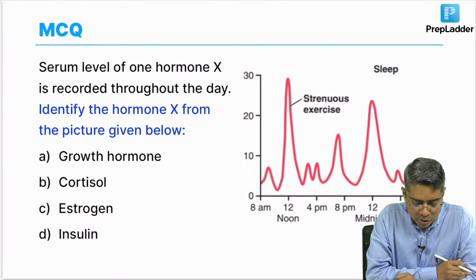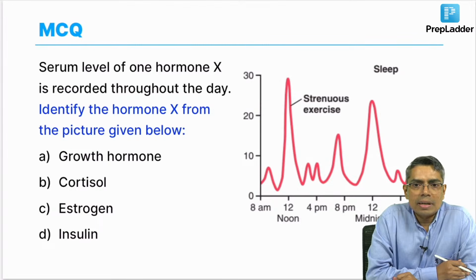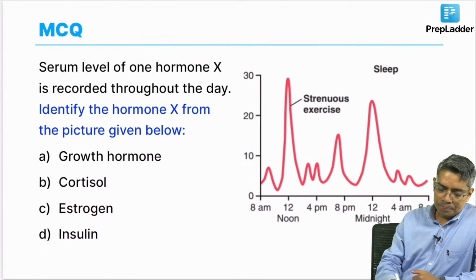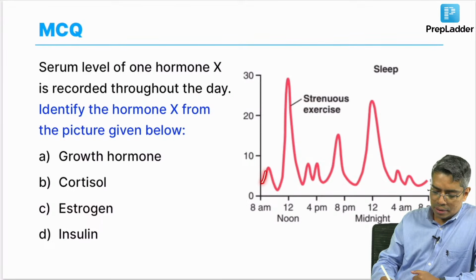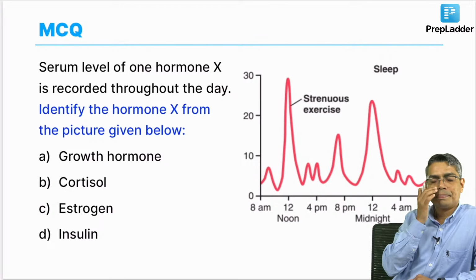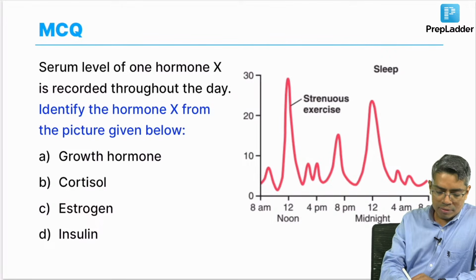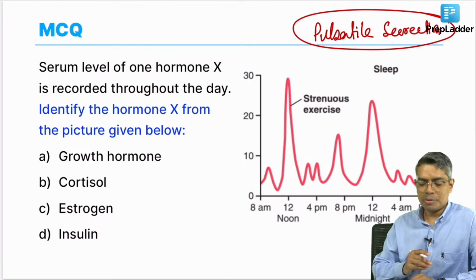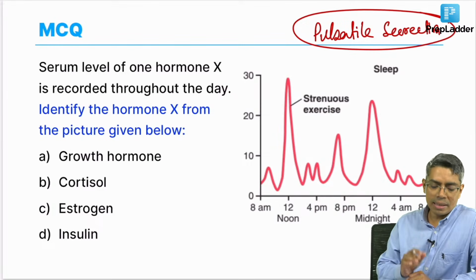Now, next last two questions. These two questions are again from previous year. This is a very famous curve from Guyton, okay. You can easily identify. So, I can find out here the hormone level is fluctuating throughout the day. This kind of hormonal fluctuation throughout the day is known as the pulsatile secretion of hormone. There are many hormones which have a pulsatile nature of secretion, but here this is typically growth hormone.